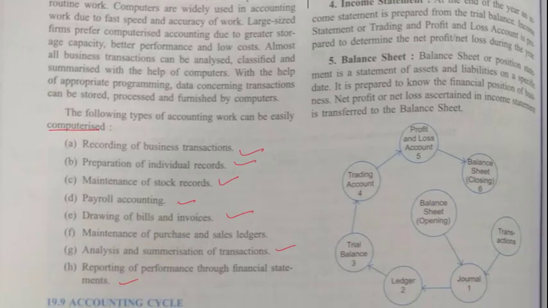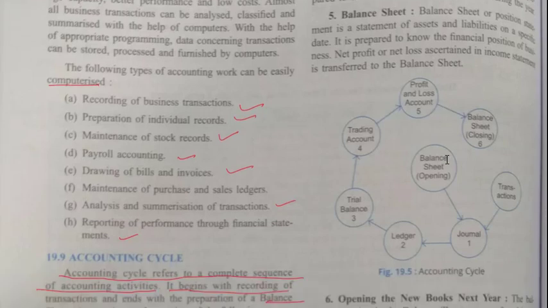Balance sheet or position statement is the statement of assets and liabilities on a particular date. It is prepared to know the financial position of business. Net profit or net loss ascertained in income statement is transferred to balance sheet. So this balance sheet is our last step.